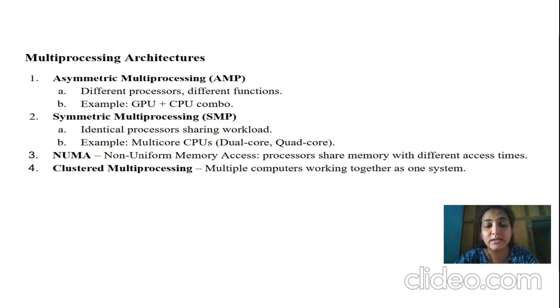The next kind of multiprocessor architecture, which is a little different, is non-uniform memory access, NUMA. Here the processors share the memory with different access styles. Next, clustered multiprocessing, where multiple computers work together as one particular system.